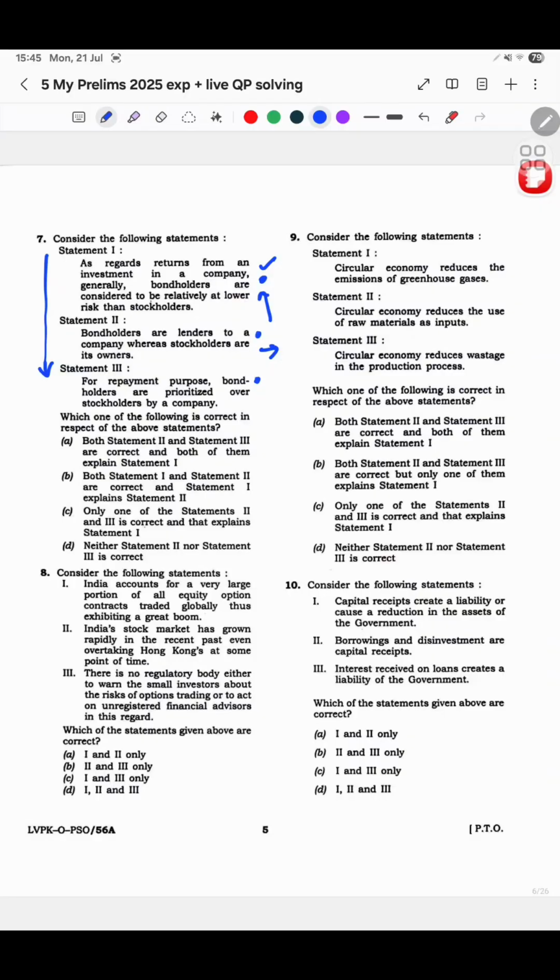Okay, so as regards returns from an investment in a company, generally bondholders are considered to be at relatively lower risk than stockholders. Correct, common sense, yes. And see, this question is more of a concept application. I don't think you'll find it exactly this way, but this is an application of a concept that you learn. So bondholders are lenders to a company, whereas stockholders are its owners. Correct. The statement is correct. Now for the explanation, this is the second part of the question.